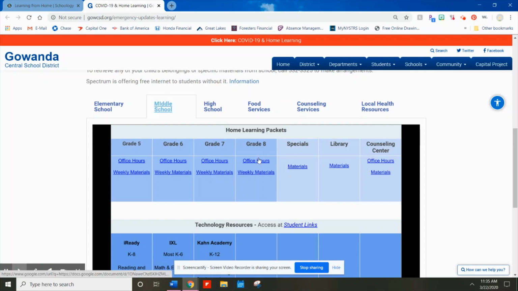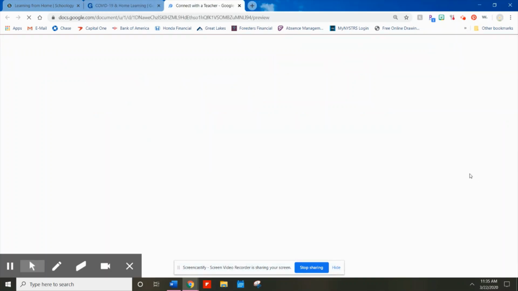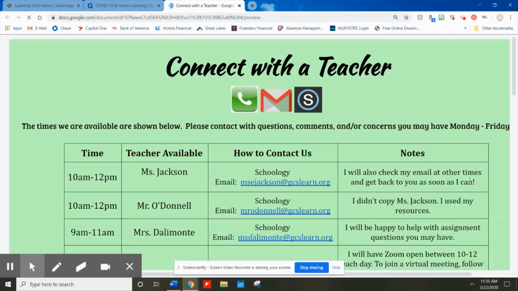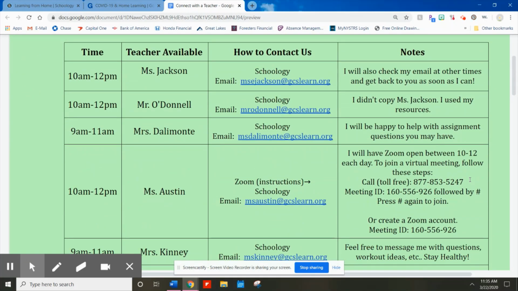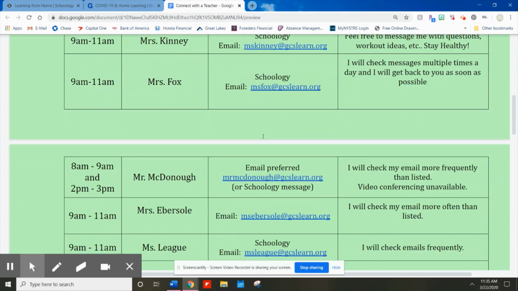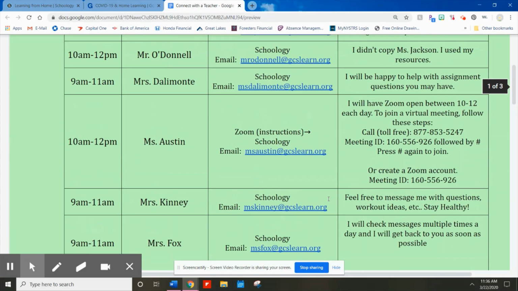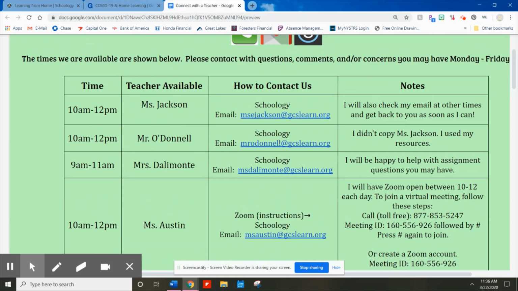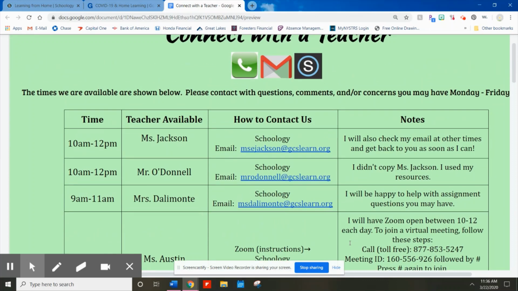Now we have two different tabs here. We have office hours. If you click on office hours, this is going to show you when each teacher in the grade level is available. You can scroll down, like Miss Austin has some Zoom options to call her between 10 and 12 each day. We've got Mrs. Fox, Mrs. Ebersol. We've got everyone on here, how to contact them and what time they are available. These times are what specific times they will be available to help you through any of your digital learning.